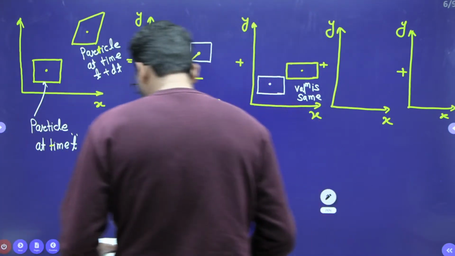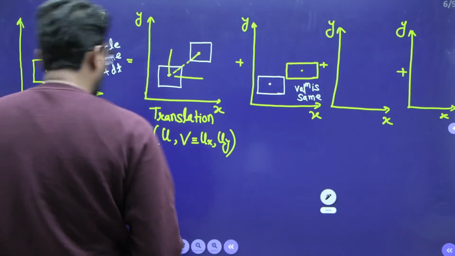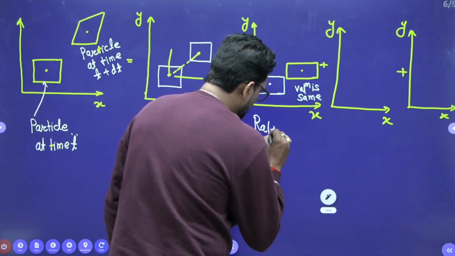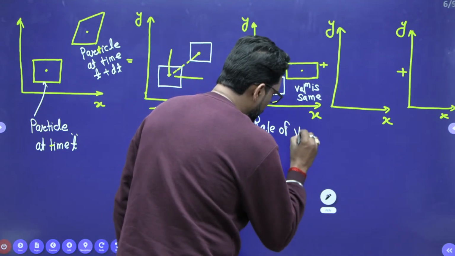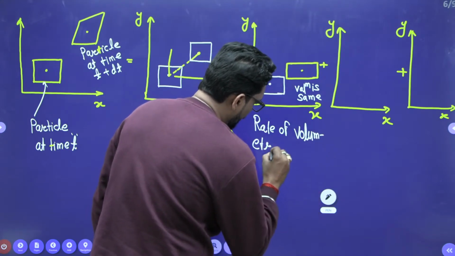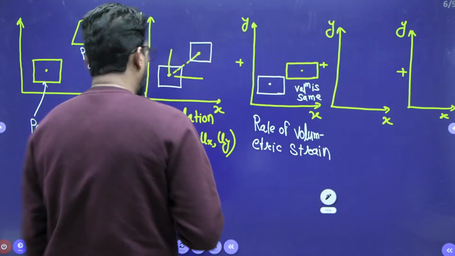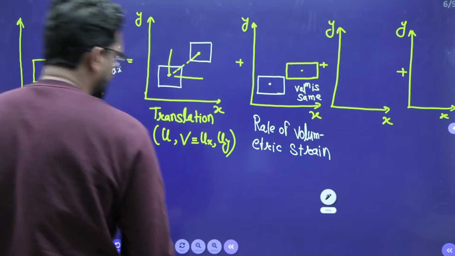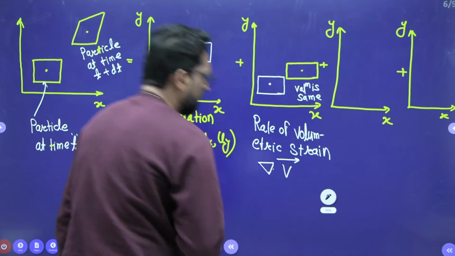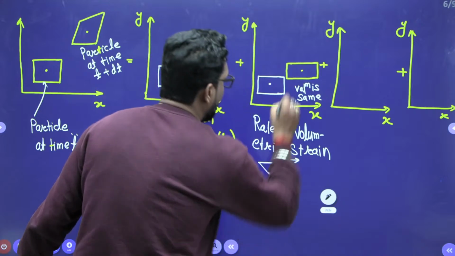So what do we find here? We find the rate of volumetric strain. How to denote it? Del dot v vector. And del dot v vector, how will we write it in x and y direction?